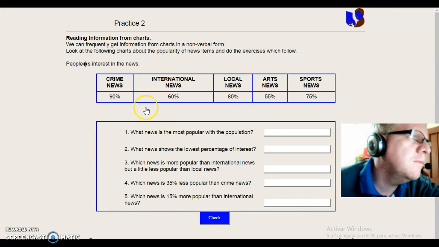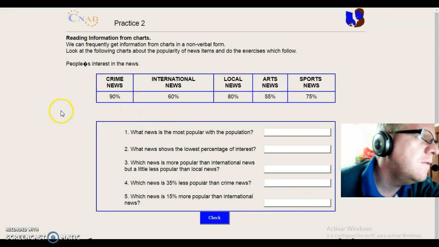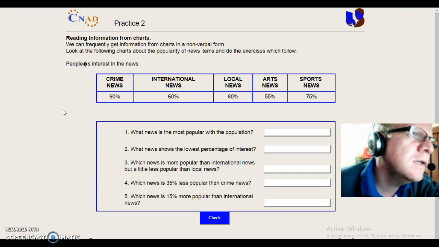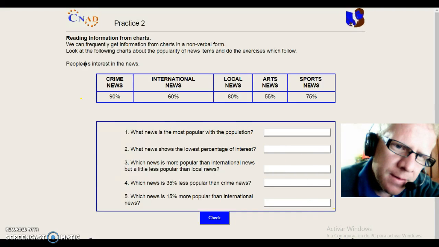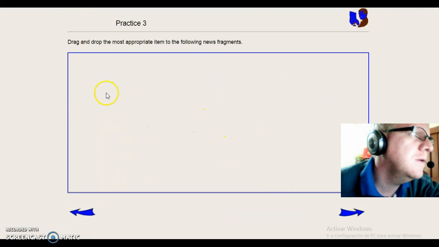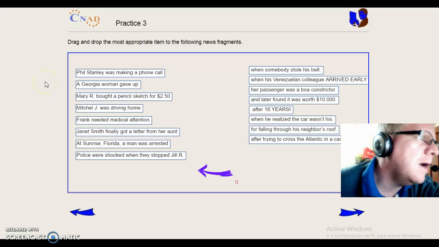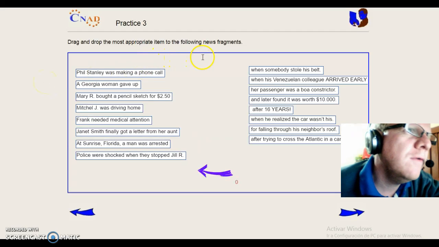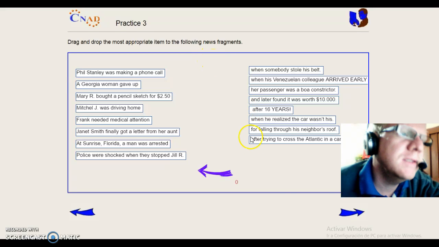Next we can see practice 2, reading information from charts. We can frequently get information from charts in non-verbal form. Next, the practice: choose the most appropriate item for the following news fragments.